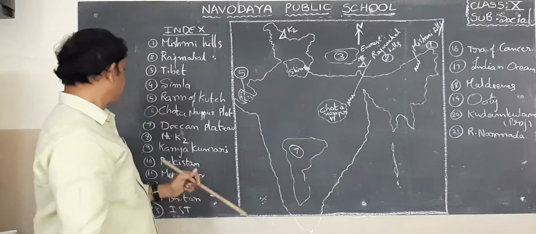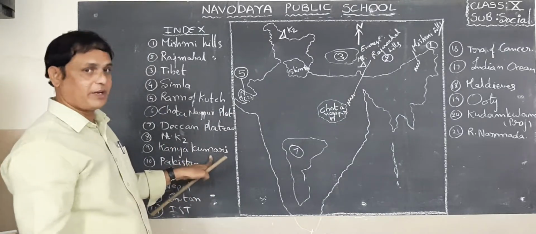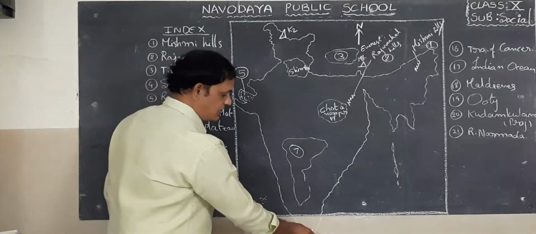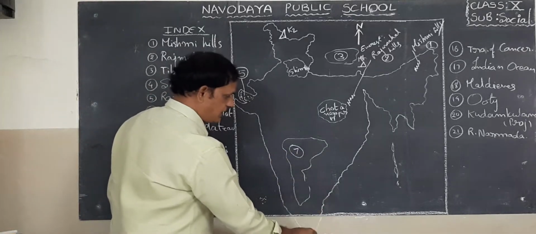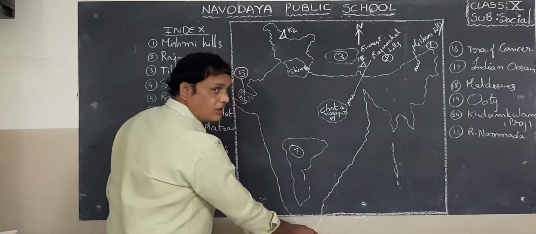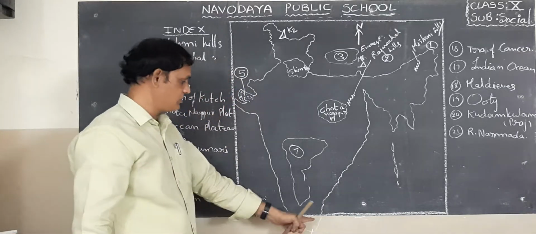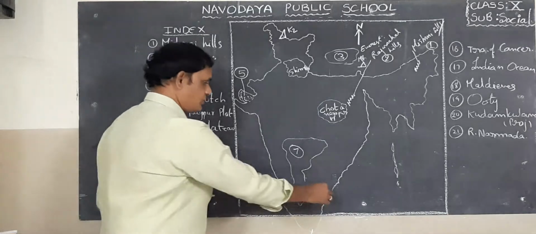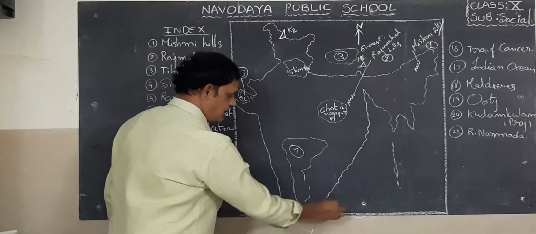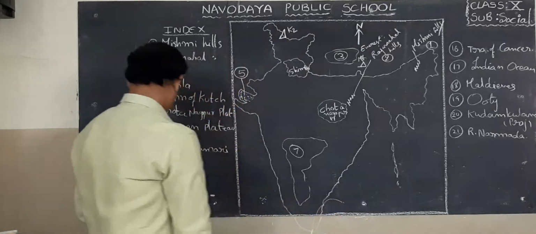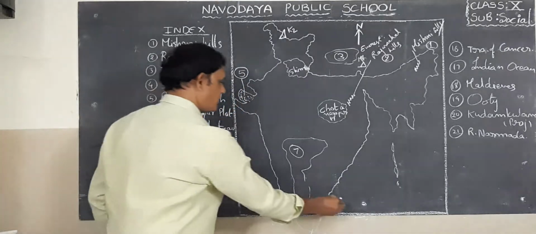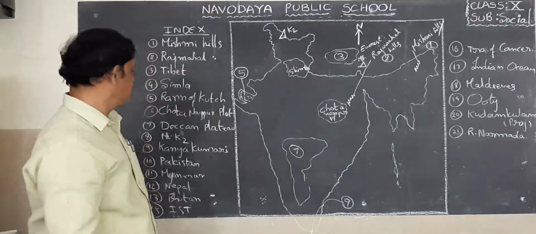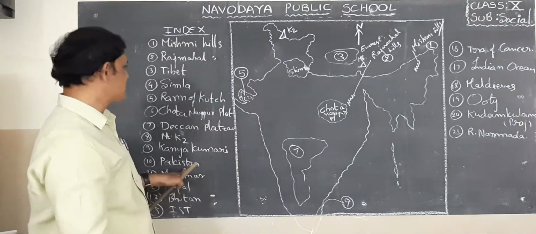Okay. So next one, Kanyakumari. Where is Kanyakumari? The south tip of our India, in Tamil Nadu. So you now look at here. If it is not visible, just remember the south tip of India is Kanyakumari. What is the number? Kanyakumari 9. South tip of India.